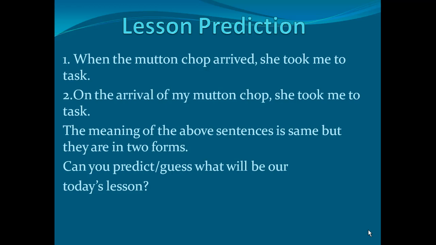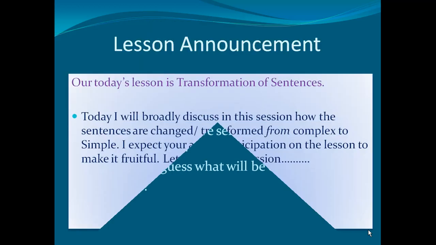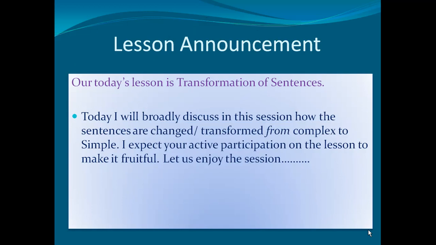Here, the meaning of the above sentences is same, but they are in two different forms. Can you predict or guess what will be our today's lesson? Now, I would like to announce our today's lesson. Our today's lesson is transformation of sentences.